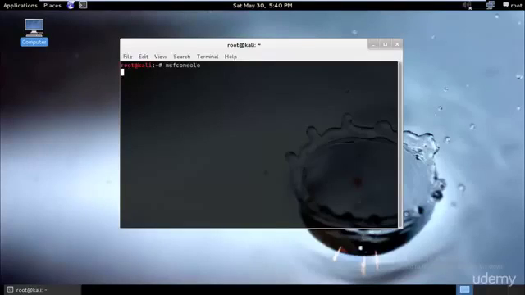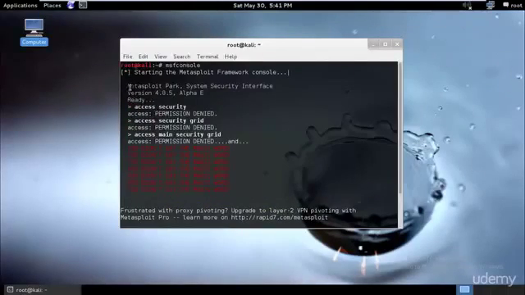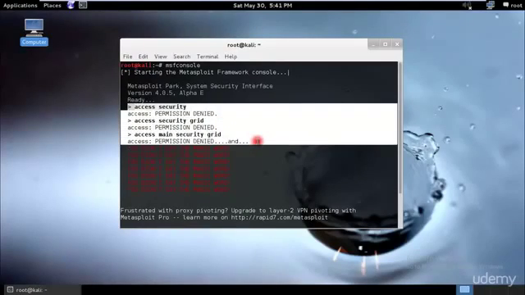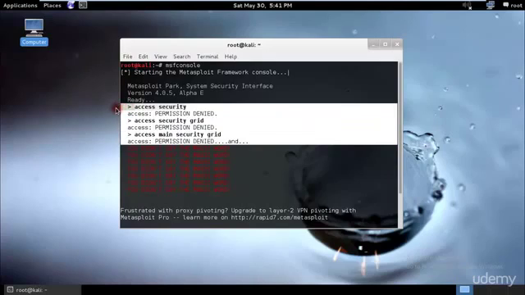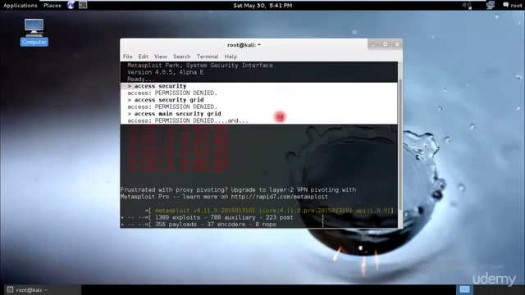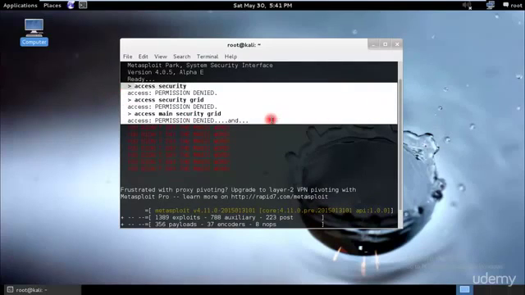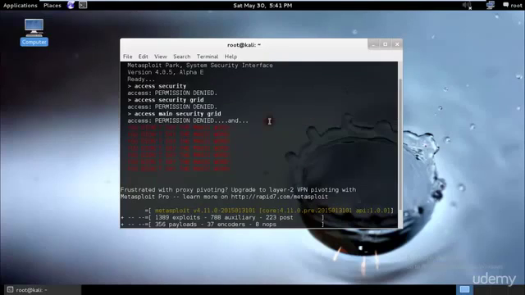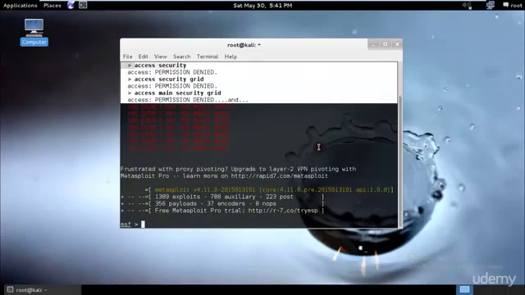Wait around 2 to 3 minutes, or maybe 5 if you have a slower system. Okay, we have our Metasploit started, and if you get the message access security permission denied, this is just a kind of troll that Metasploit has written. If you're new to Metasploit and you see this, don't worry about it, because it was created just for fun to troll new users. Just ignore it.